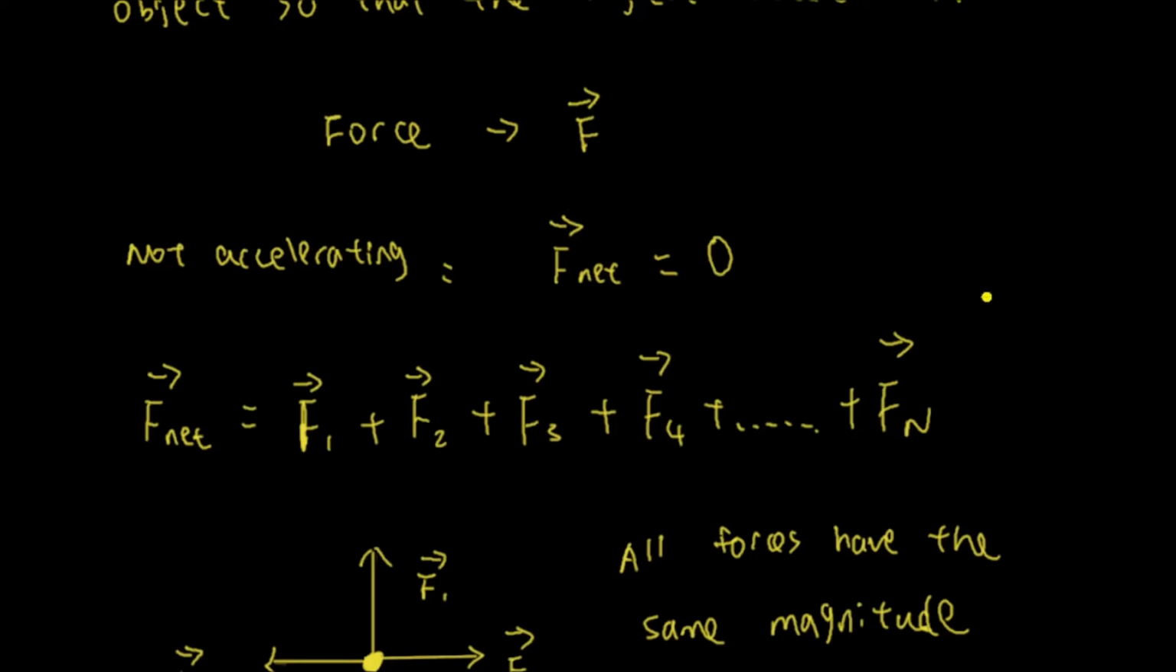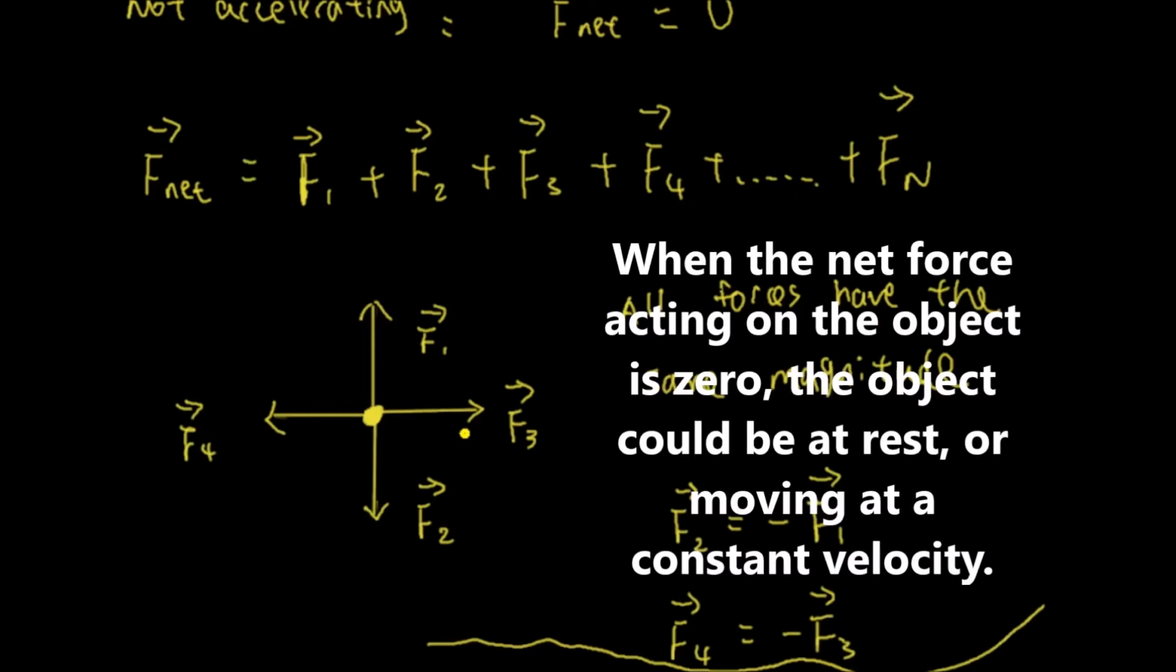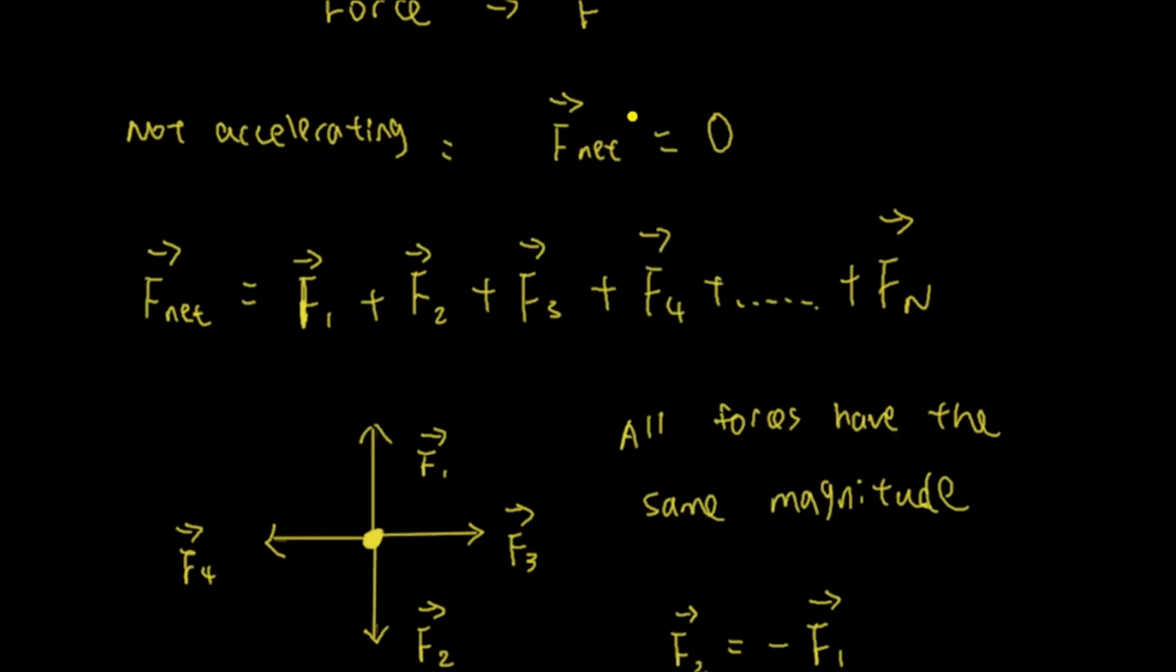Now, again, just to clarify, when the net force is 0, it doesn't mean the object is just not moving. It's not at rest. It could be moving at a constant velocity. Because when a force is acting on the object, it should be accelerating. So when the object is moving at a constant velocity, it's not accelerating. So that means the net force is 0 on the object. But if the object is accelerating, then the net force is not 0. Basically, when I say net force, it's just the sum of all the forces acting on the object.